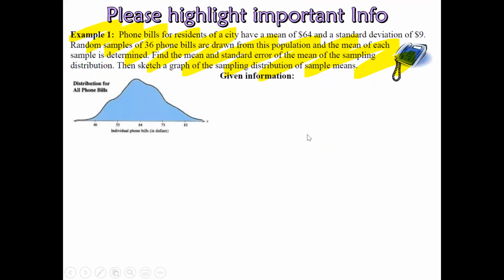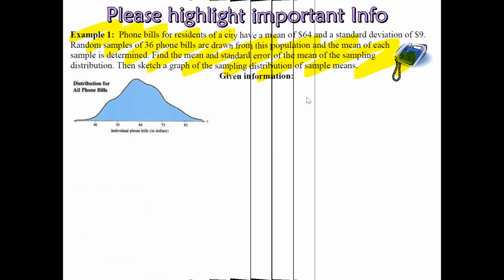Okay, so let's go ahead and take a look at example 1. Please highlight the important information. It says the bill for residents of a city has a mean of $64, standard deviation of $9, so it's going to go upward or below by $9. A random sample of 36 phone bills are drawn, so n equals 36, from this population, and the mean of each sample is determined. I want you guys to find the mean and the standard deviation of the mean of the sampling distribution, then sketch the graph to represent this.